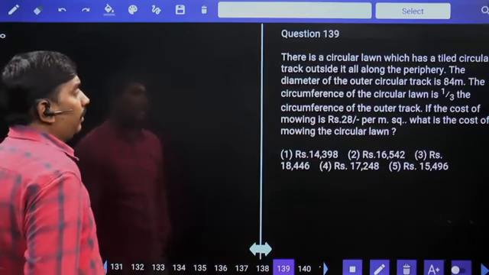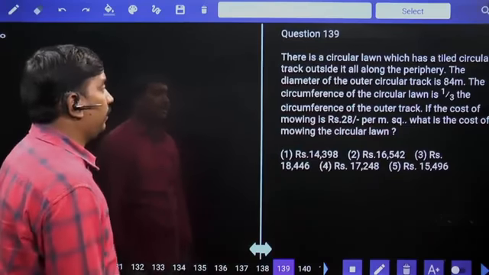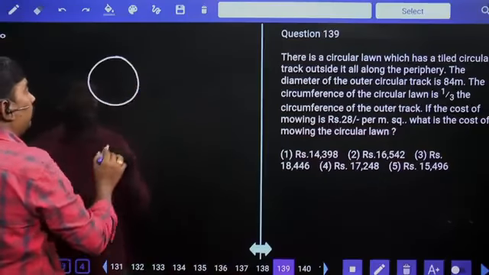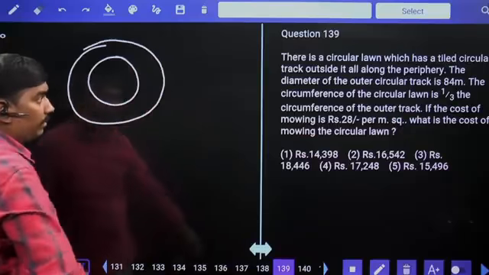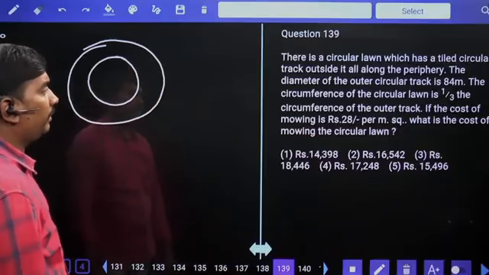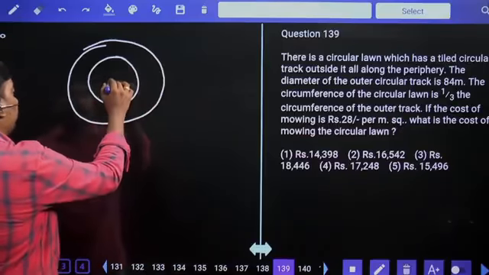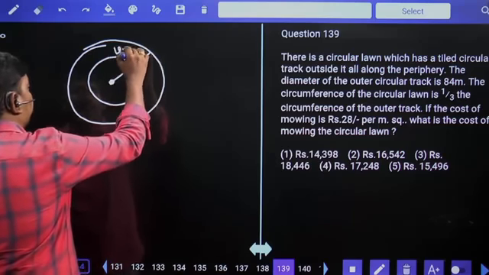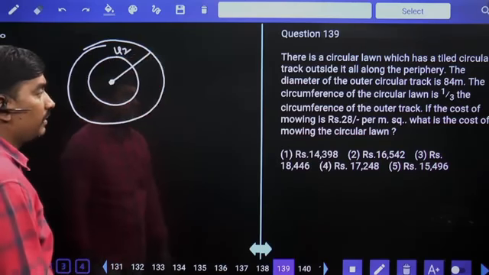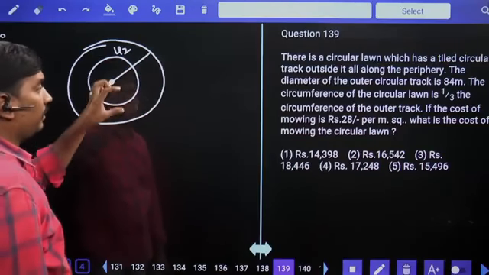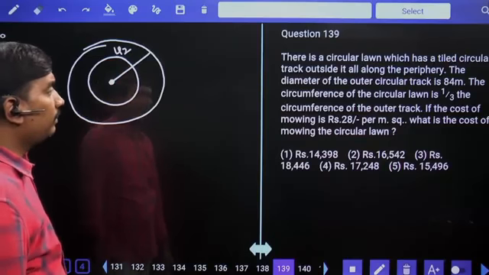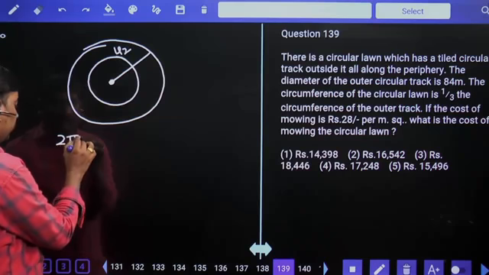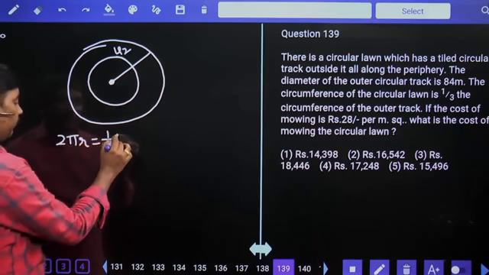There is a circular lawn which has a tiled circular track outside it all along the periphery. The diameter of the outer circular track is 84, which means radius 42. The circumference of the inner circular lawn is 1/3 of the circumference of the outer track.